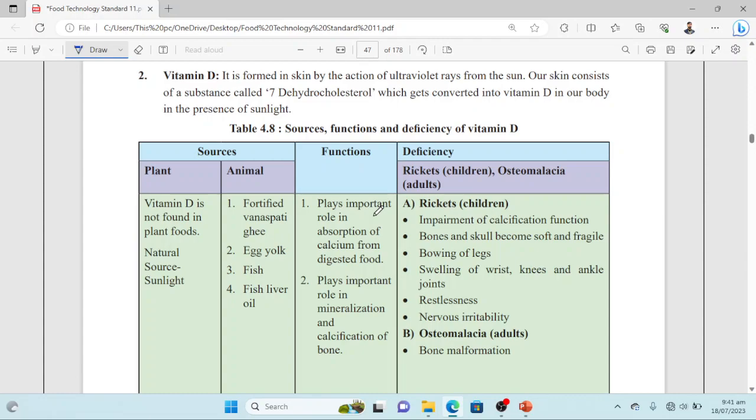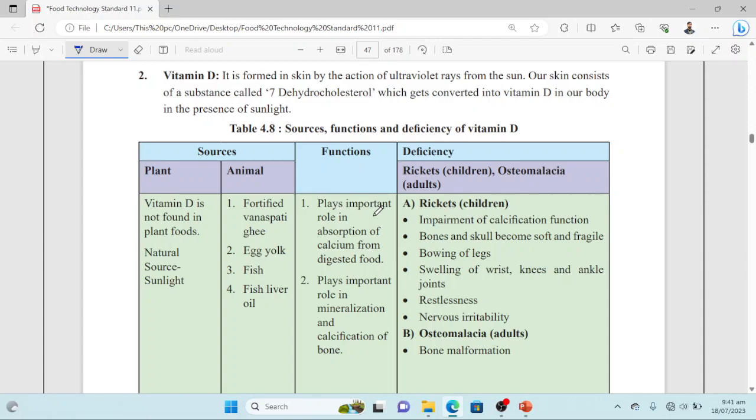But this happens because ultraviolet rays radiate from the sun at the start of the day. So those hours are very important for vitamin D synthesis in the body. So sunrise time is very important for that purpose. So it is synthesized from the substance that is 7-dehydrocholesterol.